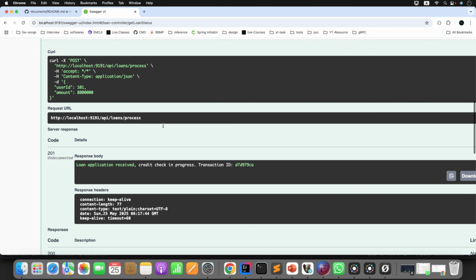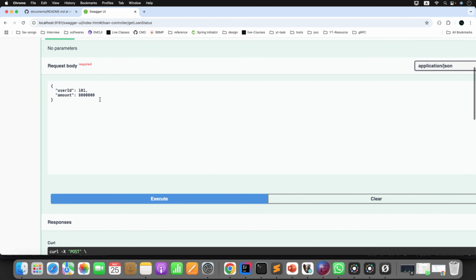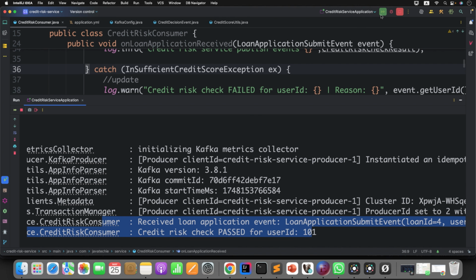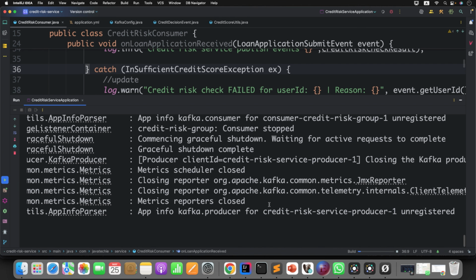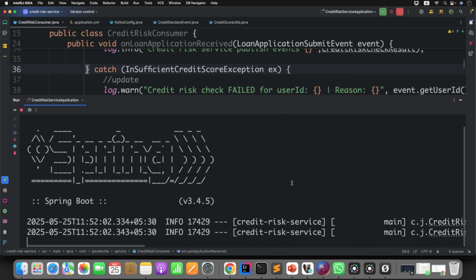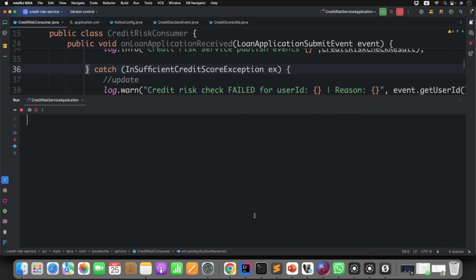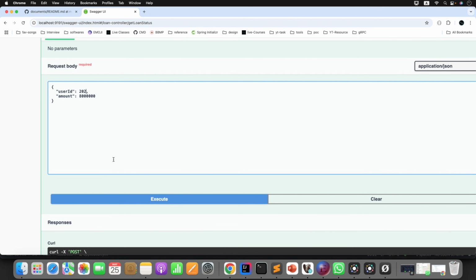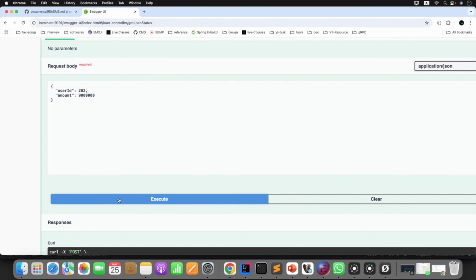Now let's try the failure scenario. Let's take 2, not 2. Better let me restart this, okay? At least we can see the log. You won't get confused understanding the flow. It started. Clear all the console in both loan and credit risk service. Go to the browser. Let's try for 90. Execute the request.